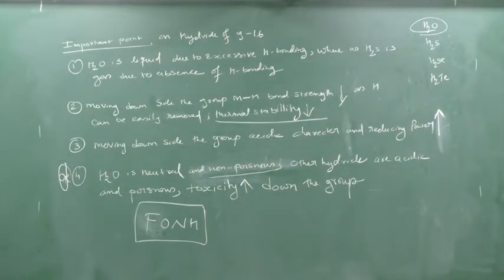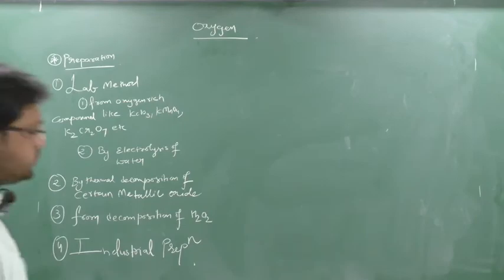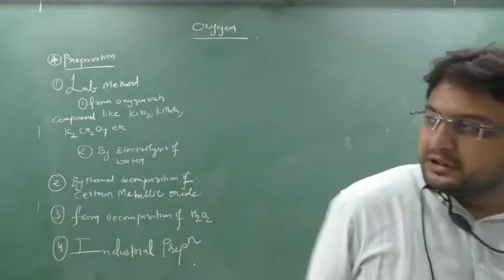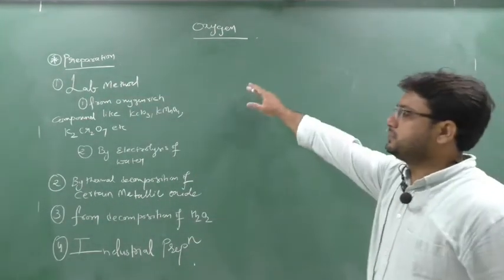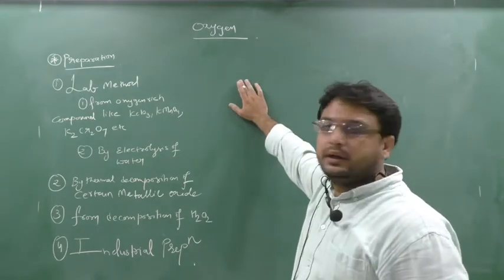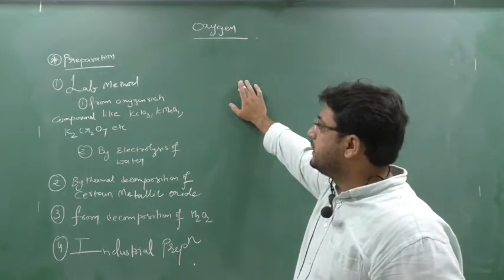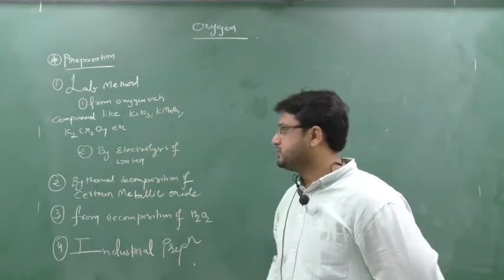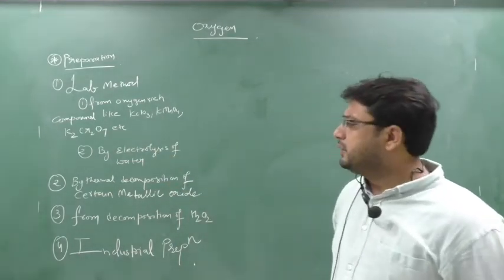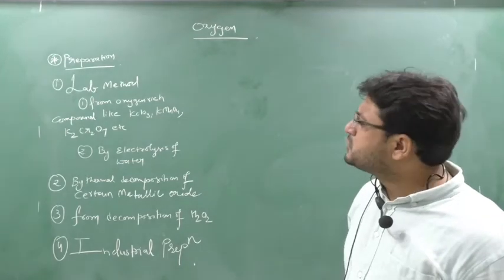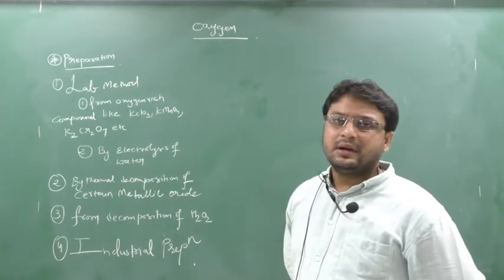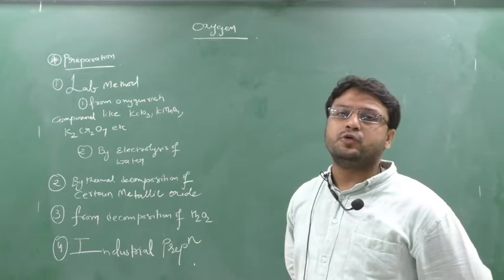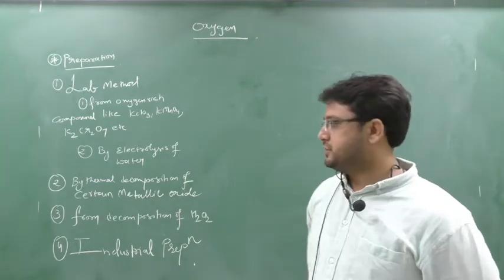The next we will go to the preparation of oxygen. So we will see here now preparation of oxygen. You have to remember this, okay? First we will see the lab method. In lab method, we are preparing by the decomposition of oxygen rich compounds like KClO3, KMnO4, K2Cr2O7, or we are doing the electrolysis of water. This also came in the chapter hydrogen. By acidifying water, putting a few drops of acid, the rate of reaction becomes fast.